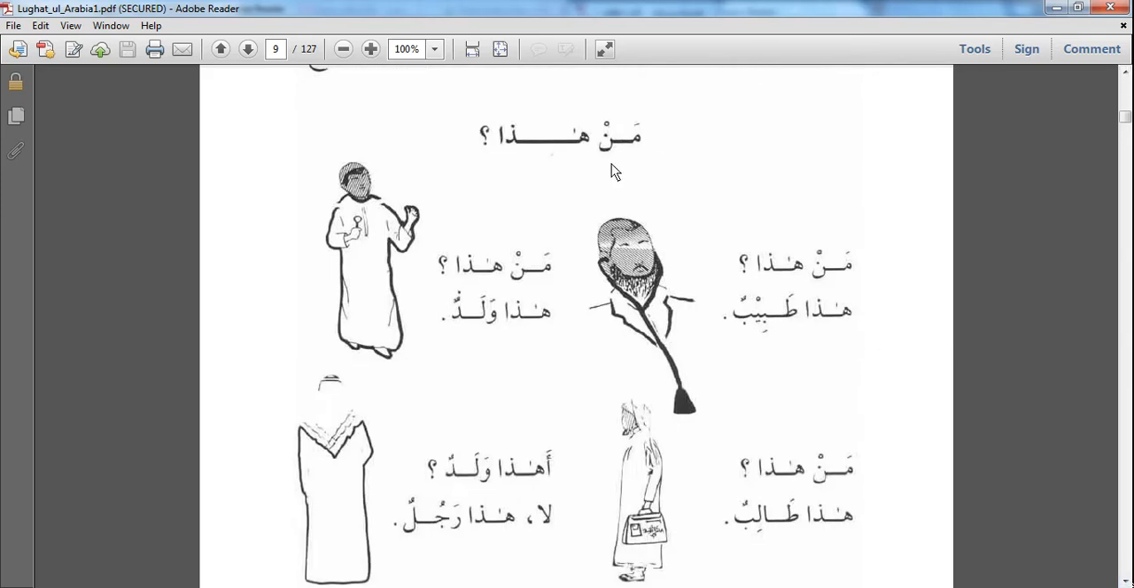We're going to continue with page 9 on the PDF, and we're going to be asking the question Man hada. Use the word man for humans, ma for non-humans. So man hada, who is this? Man hada, who is this? Hada tabibun. This is a doctor.